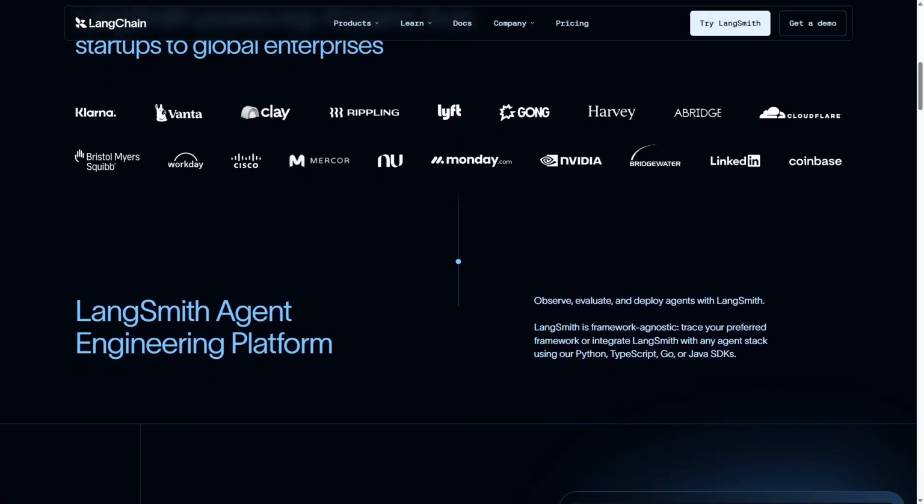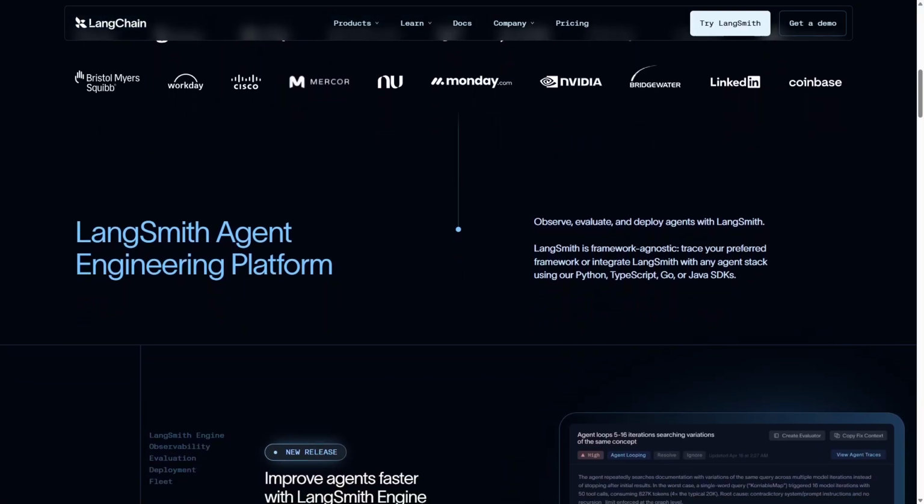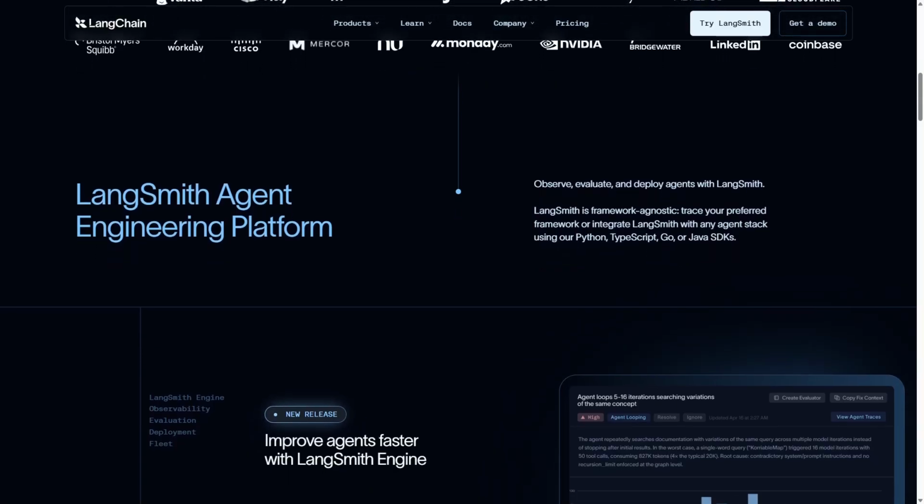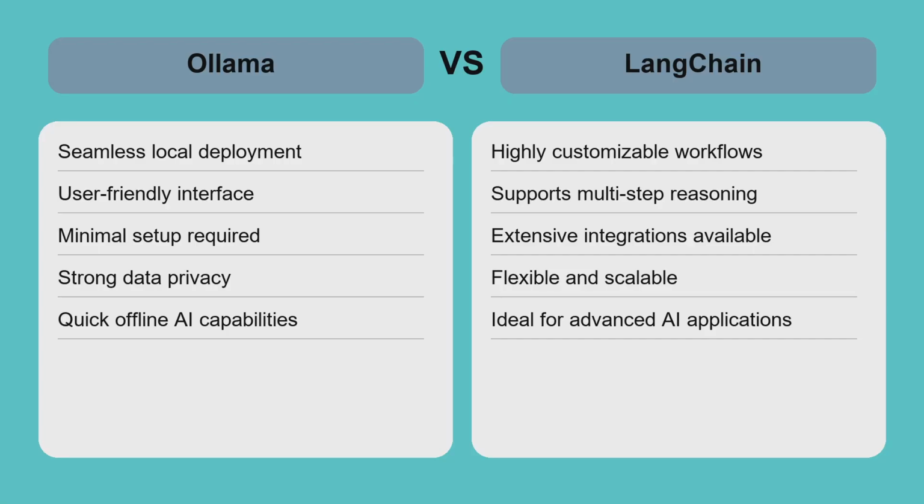It suits developers and enterprises aiming to build advanced AI solutions that go beyond simple model interaction, offering full control over logic and integrations. Comparing Ollama and LangChain highlights a trade-off between simplicity and complexity. Ollama offers a lightweight, local-first experience, ideal for privacy-conscious users and quick testing without cloud dependencies. In contrast, LangChain provides a robust framework for building elaborate AI applications with extensive integrations and multi-step logic.